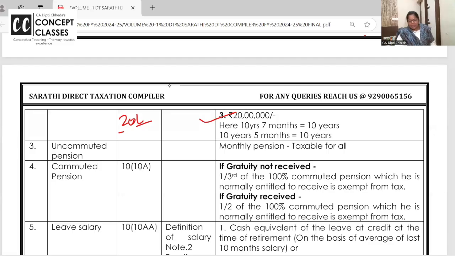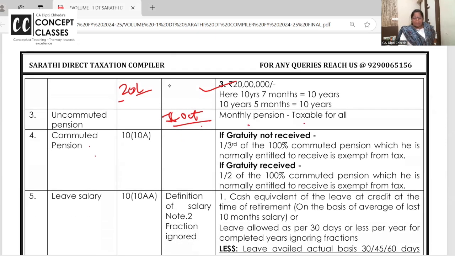Okay? Chalo. Now, uncommuted pension, monthly pension. Uncommuted pension is very important. Suppose you retire on 1st October. So October onwards you will get the pension. So be careful about the months. But monthly pension is taxable for all the employees, government, non-government, all. Commuted pension is instead of receiving lump sum, you are encashing a part.